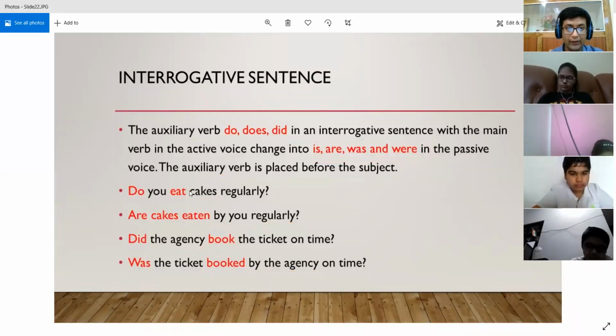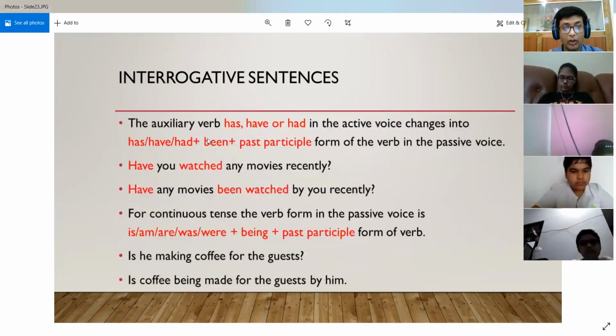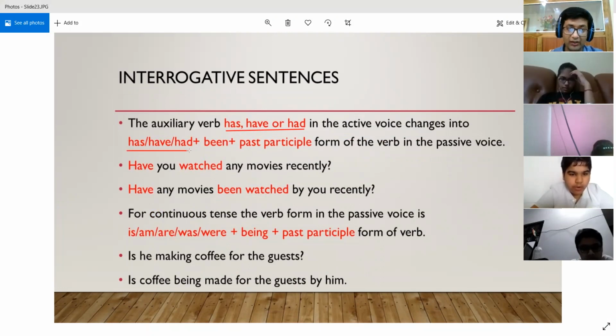Okay. Now the auxiliary verbs has, have, or had. Now we will talk about the auxiliary verbs has, have, or had. Earlier we were doing do, did, and does. So over here, when we have the auxiliary verbs has, have, or had in the active voice, they change into has, have, had accordingly, plus been, plus the past participle form of the verb in the passive voice.